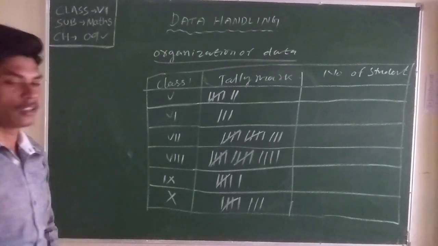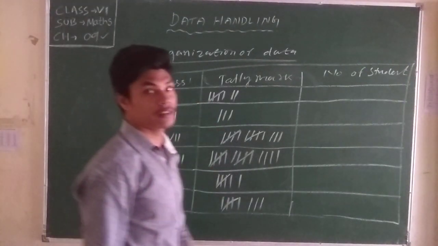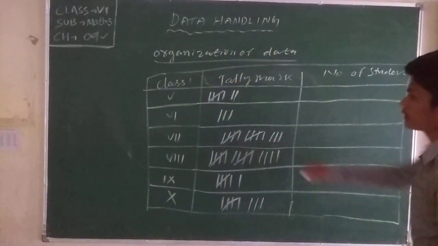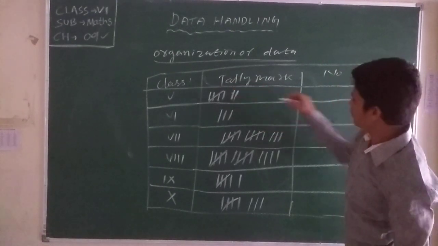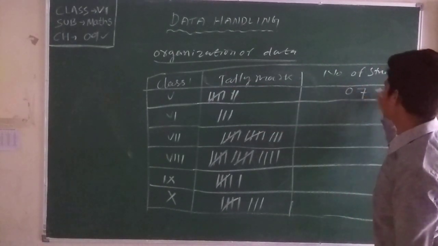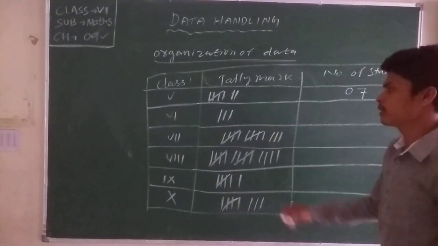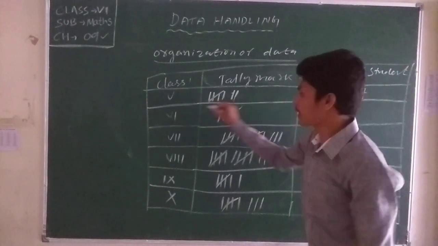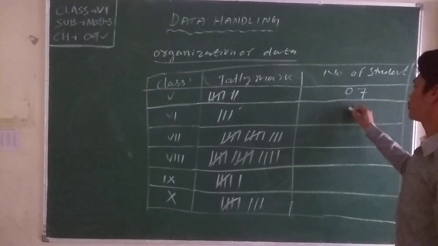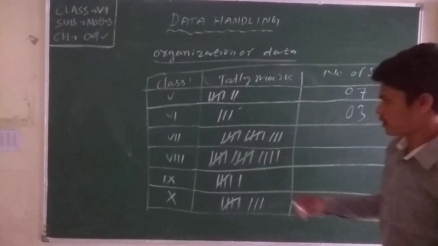See here. Then tally marks are given, then we organize the data. That means here 5, 6, 7. Right here, how many students in class 5? 7 students. Now how many students in class 6? 3 students. Right here, 3 students.